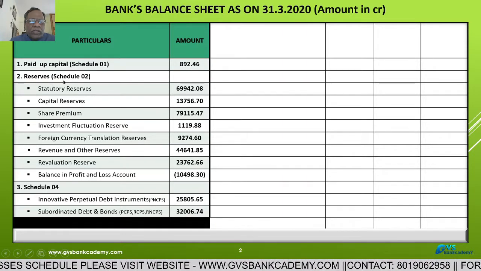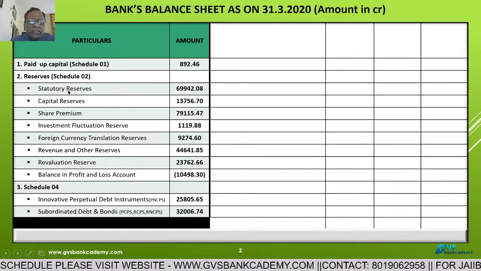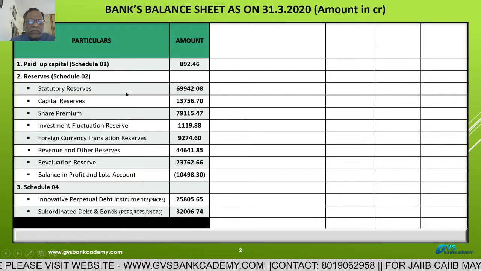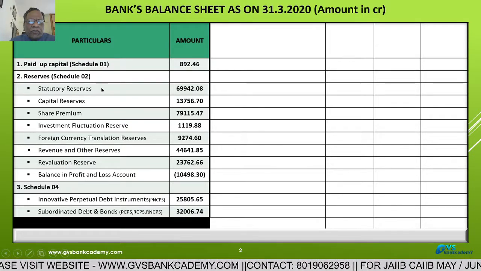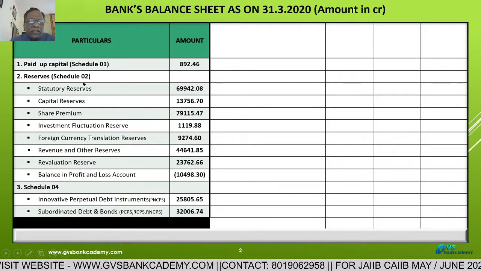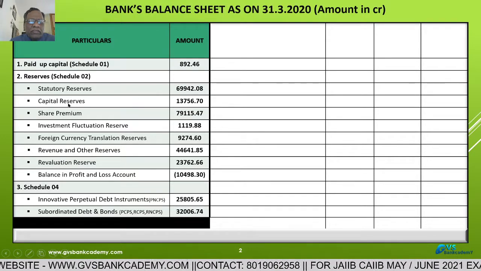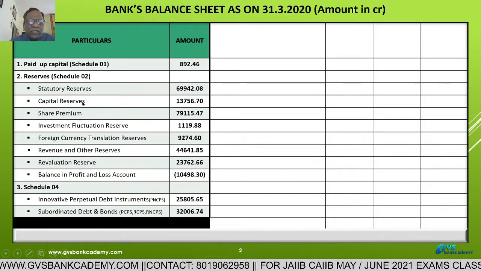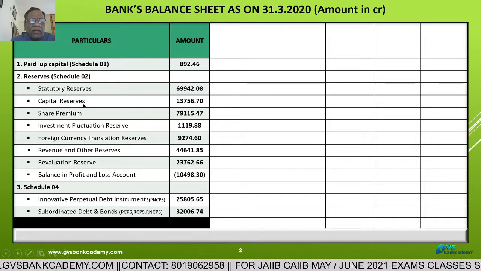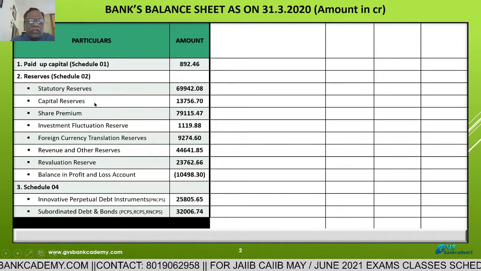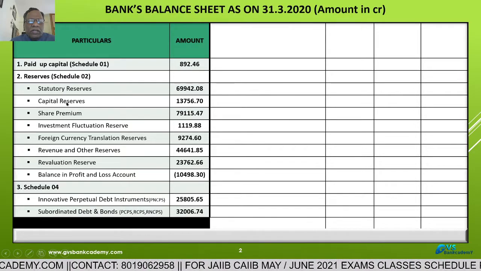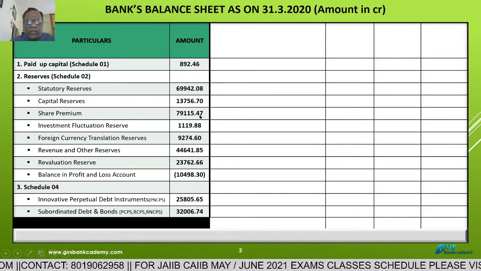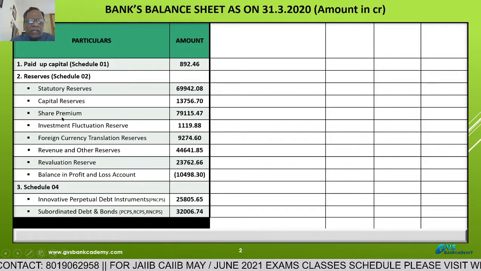Reserves, schedule number 2 of the bank's balance sheet. Statutory reserves are 69,942.08 crores. Statutory reserve means every year before declaration of dividend, the bank has to transfer to statutory reserves. Capital reserve is 13,756.70 crores. Capital reserve means profit from sale of fixed assets and profit from sale of held to maturity securities. Share premium is 79,115.47 crores, collected at the time of public issue of the bank.